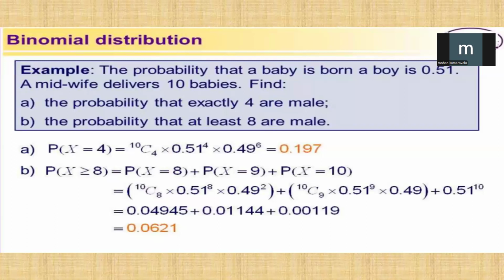Answer B. Probability of x greater than or equal to 8 equals P of x equal to 8 plus P of x equal to 9 plus P of x equal to 10. That is equal to 10C8 into 0.51 to the power 8 into 0.49 to the power 2, plus 10C9 into 0.51 power 9 into 0.49, plus 0.51 to the power 10. That is equal to 0.04945 plus 0.01144 plus 0.00119. The sum of the values is 0.0621.